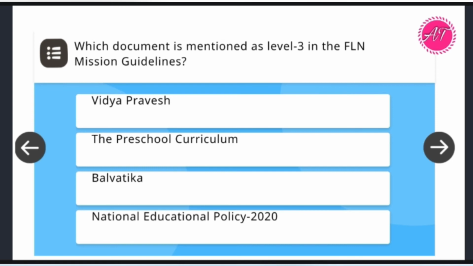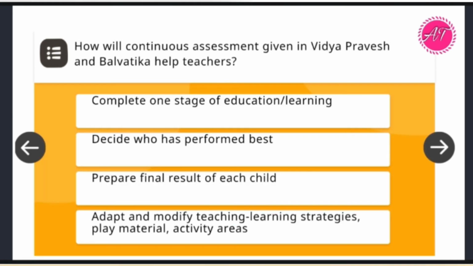Which document is mentioned as labeled in the FLN mission guideline? So the answer we have here will be Balvatika. Next quiz. How will continuous assessment given in Vidya Pravesh and Balvatika help teachers? So the answer we have is modify teaching-learning strategies, material, activity areas. Let's move to the next quiz.